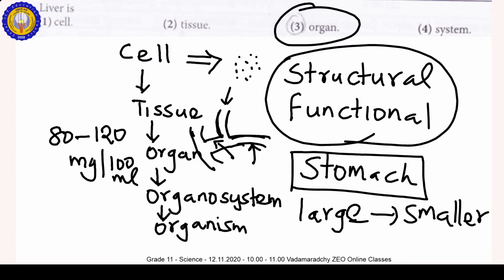This is emulsification. For this emulsification, bile is needed. Where is bile produced? In the liver. Then that bile is stored in the gallbladder.